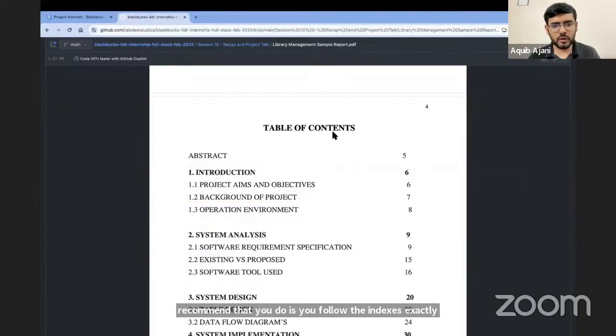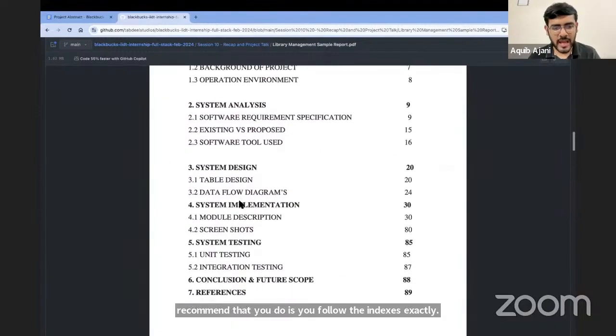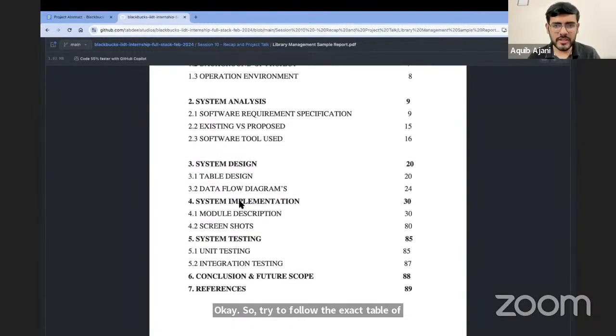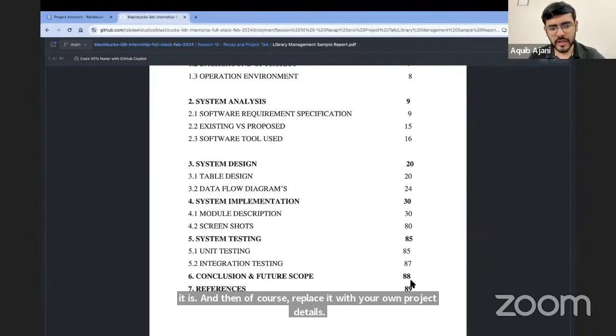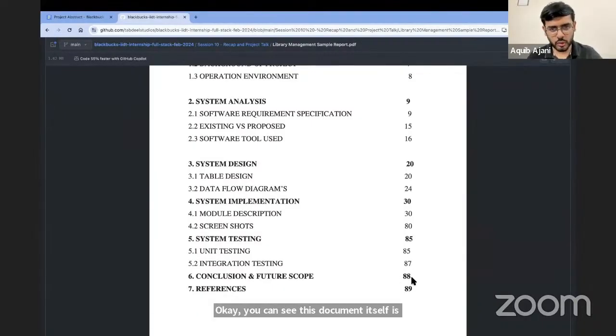Try to follow the exact table of contents as it is, and then of course replace it with your own project details. This document itself is about 80 pages or so. You don't have to make such a big document, but 50 to 60 pages will do. When you put in all the screenshots and descriptions, it will go up to 50 pages easily.